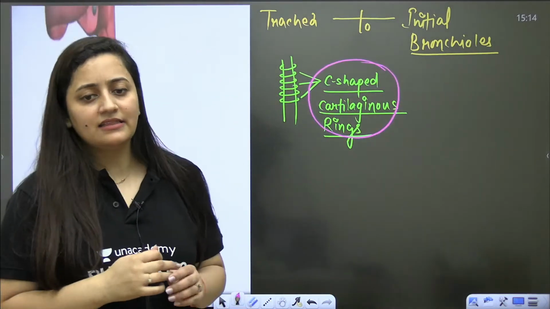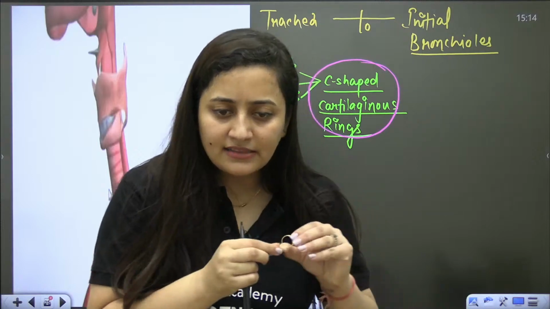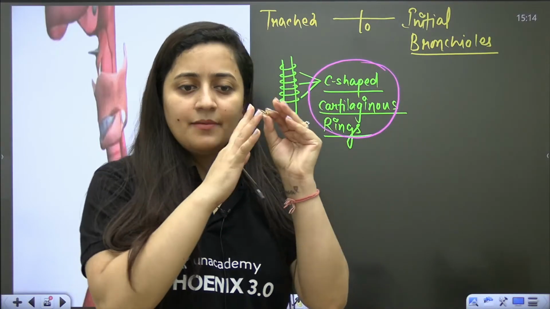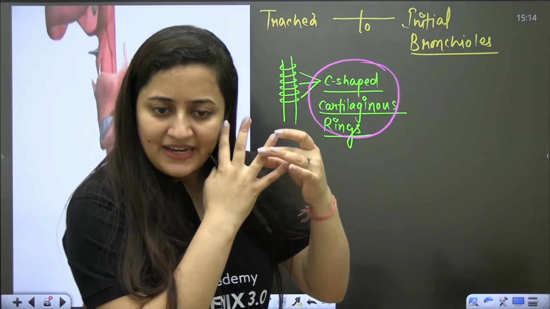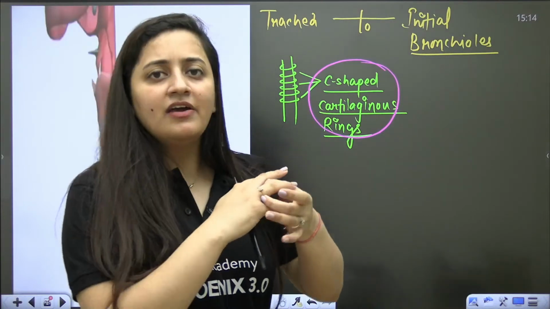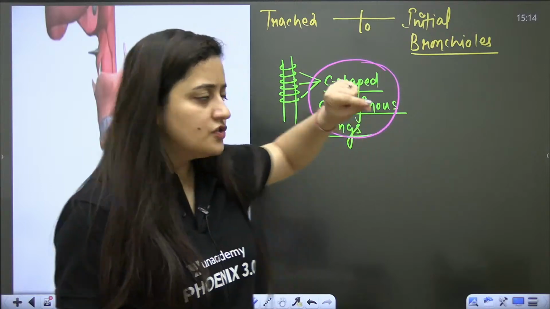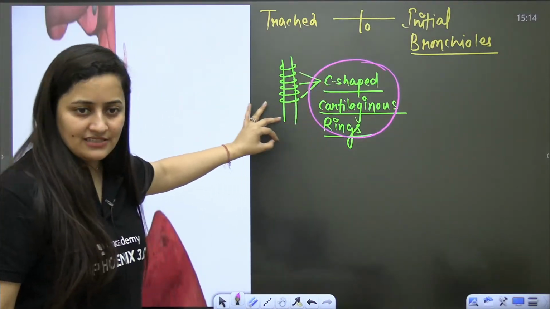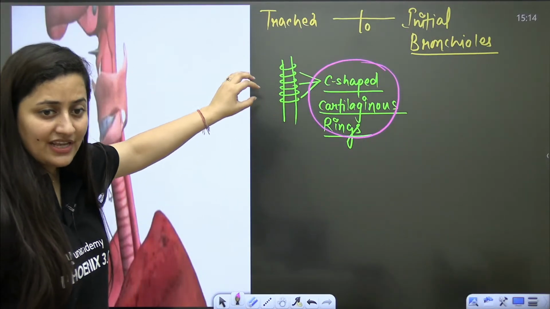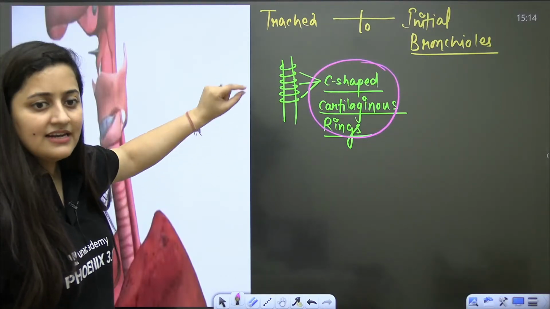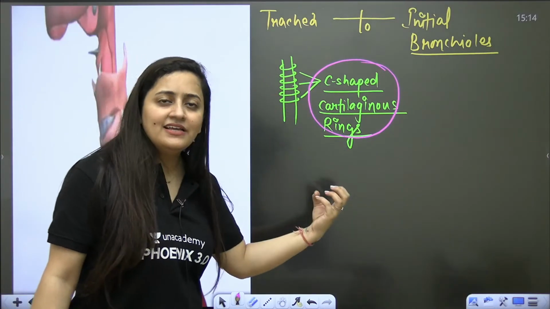Let's take an example. If I am wearing this ring, it is completely covering my finger. But if I wear something which covers only this part, that is how these C-shaped cartilaginous rings are. They cover the trachea.